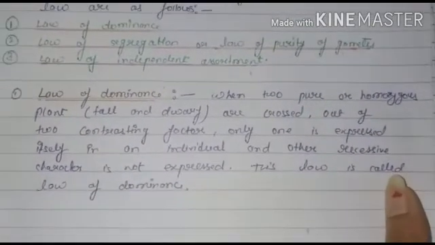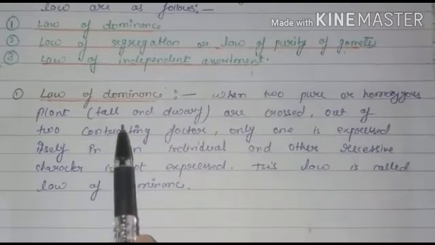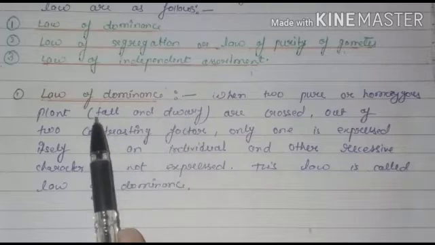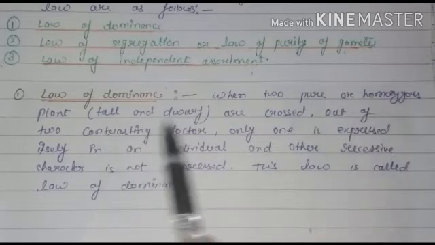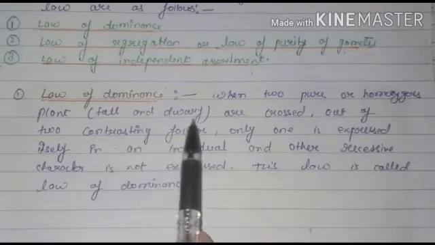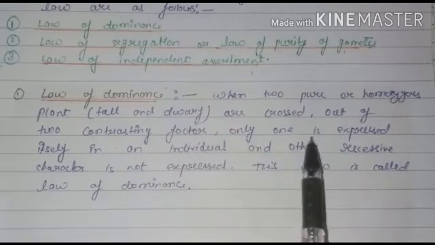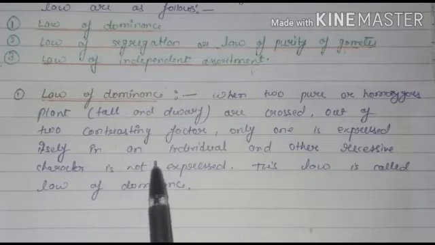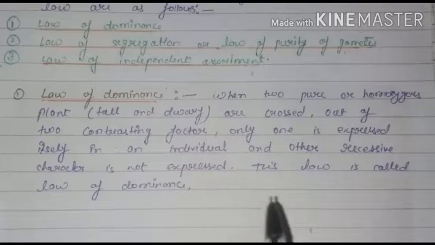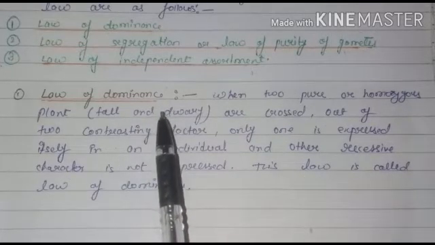First of all, see the definition. When two pure homozygous plants, tall and dwarf, are crossed, out of two contrasting factors only one is expressed in an individual and the other, recessive, character is not expressed. Homozygous means the same allele. This law is called dominance. Dominance means the character which expresses itself.